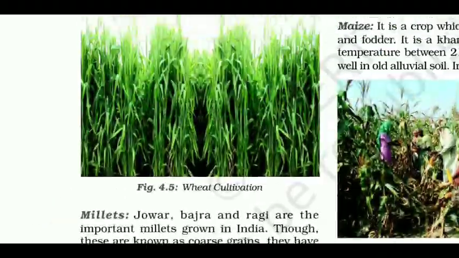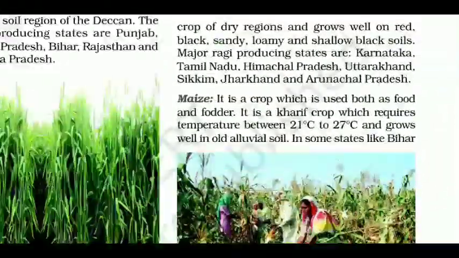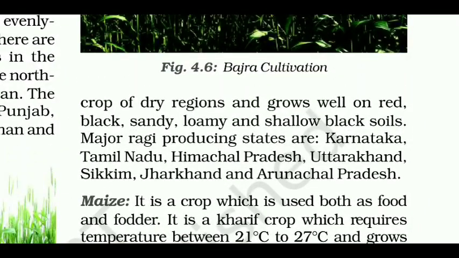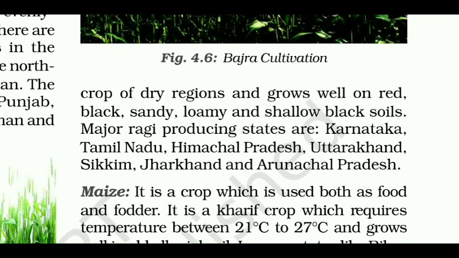Ragi is a crop of dry regions and grows well on red, black, sandy, loamy and shallow black soils. Major ragi producing states are Karnataka, Tamil Nadu, Himachal Pradesh, Uttarakhand, Sikkim, Jharkhand and Arunachal Pradesh.